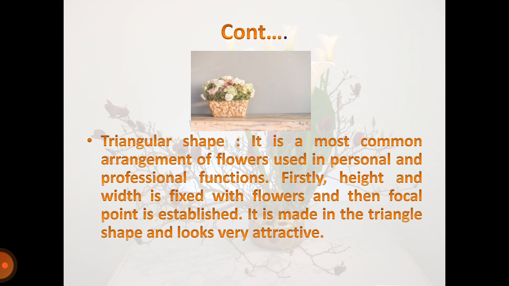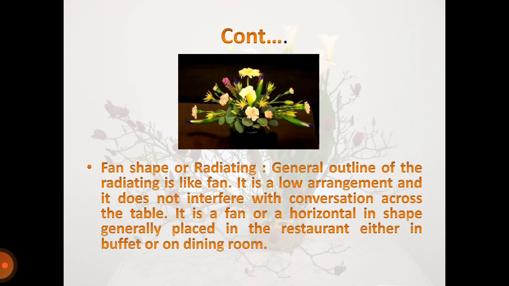Triangle shape is the most common arrangement of flowers used in personal and professional functions. Firstly, the height and the width are fixed with flowers and then the focal point is established. It is made in a triangle shape and looks very attractive. Fan shape or radiating. The general outline of the radiating arrangement is like a fan. It is a low arrangement and does not interfere with conversation across the table. It is generally placed in the restaurant either in the buffet or in the dining room.